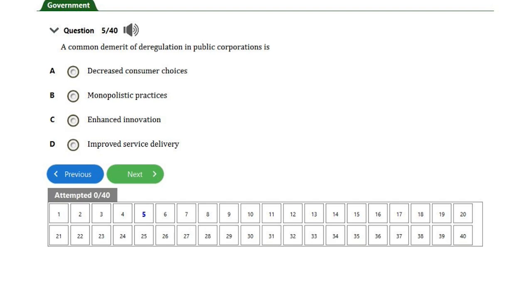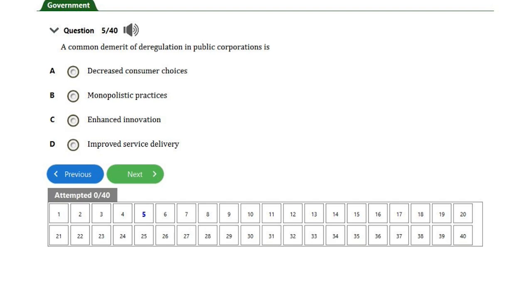The disadvantage, or demerit, of deregulation in public corporation. Option A says decrease consumers' choices. B, monopolistic practices. C, enhanced innovation. D, improved service delivery.